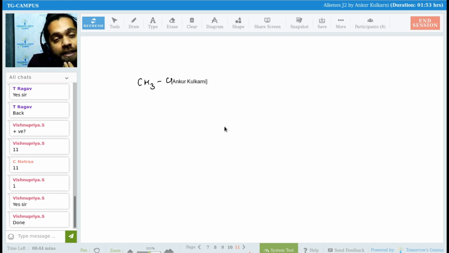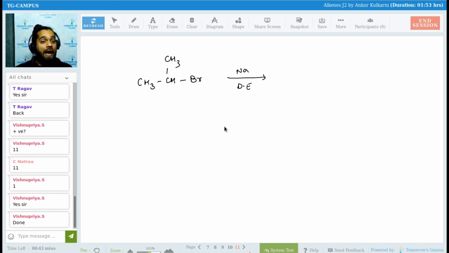Suppose I have CH3 CH3 Br. Same thing with Cl, Br, all halogens, they will do the same thing except fluorine. Suppose I have Na in dry ether. Come on, tell me the product. I want the IUPAC name, by the way. IUPAC name of the product, not the reactant.